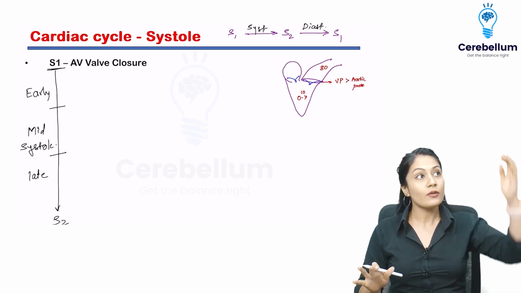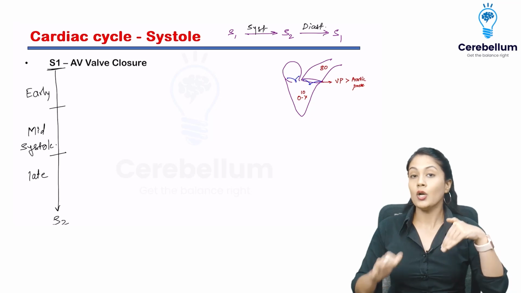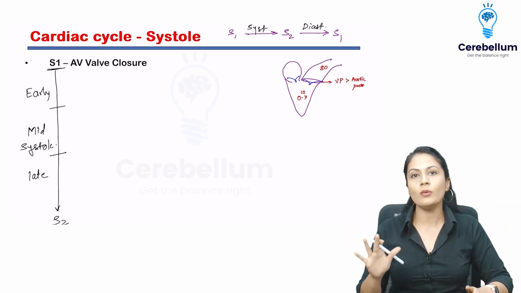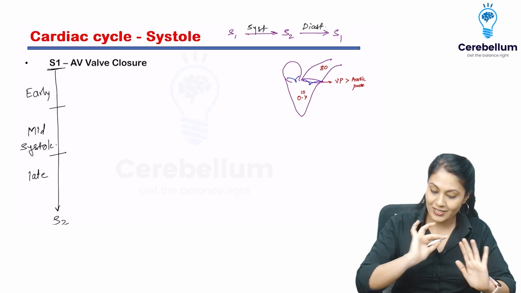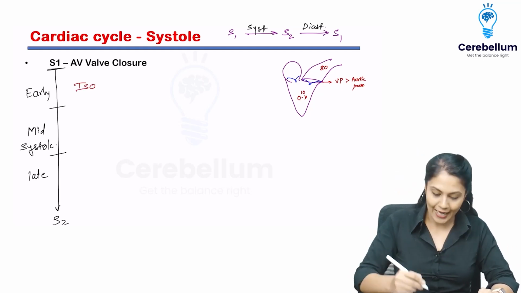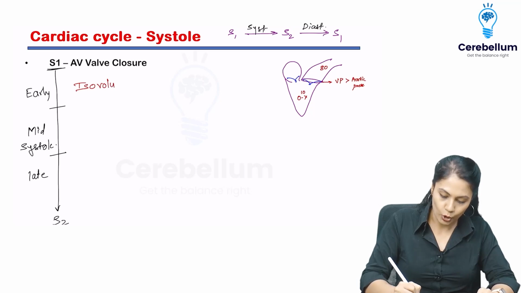But please remember, there was no filling of the ventricle or no ejection. That means blood was not moving anywhere. So the volume of the blood inside the ventricle was the same. And if it is the same, we use the terminology iso, and we are talking about volume. So, isovolumetric contraction.